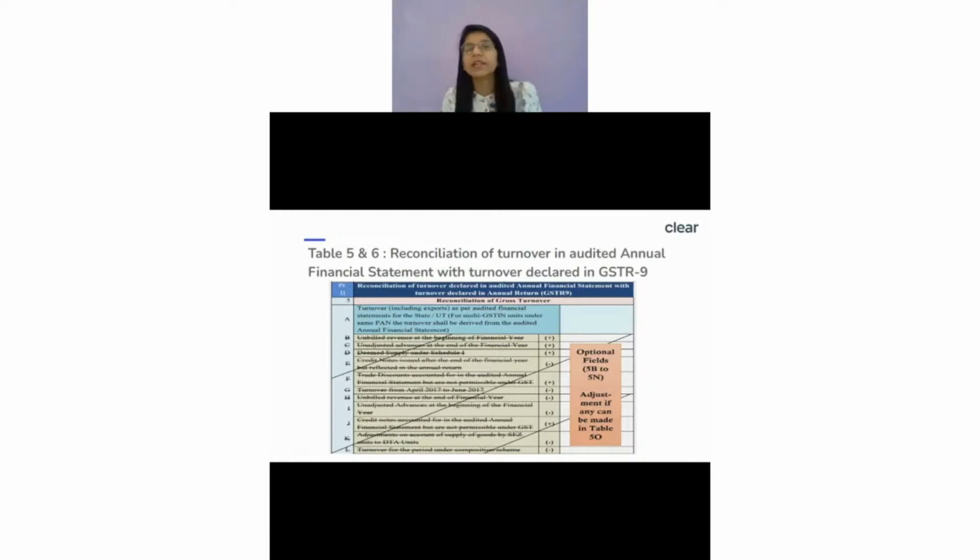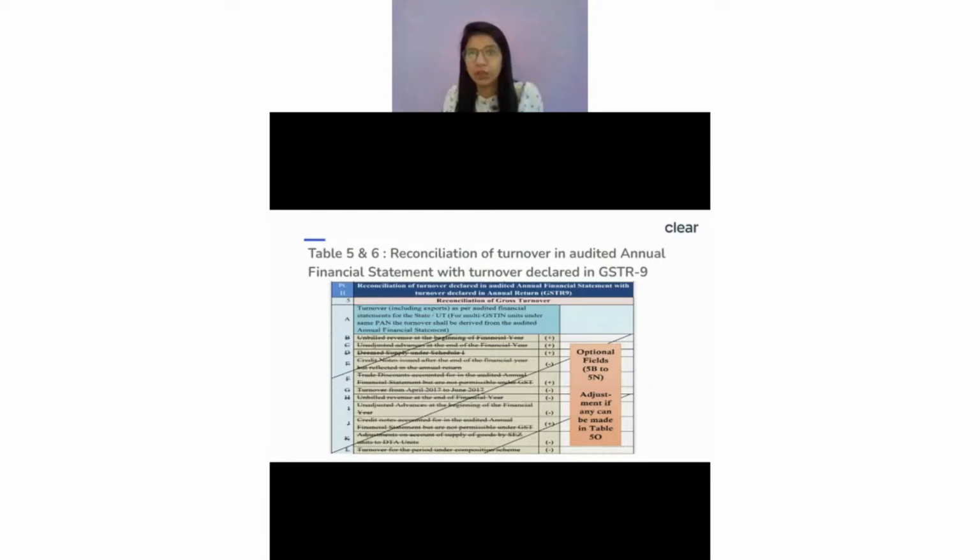So ultimately, when I would have filed my GST-9, it would have included the value of the branch transfer in my table number 5 and 10 or 11, right? But when we look at the financial statement, financial statements are always prepared at a PAN level, and even when I have derived the value at my GSTN level, I would not have included branch transfer, because branch transfer is of a nominal nature where it does not impact my profitability.